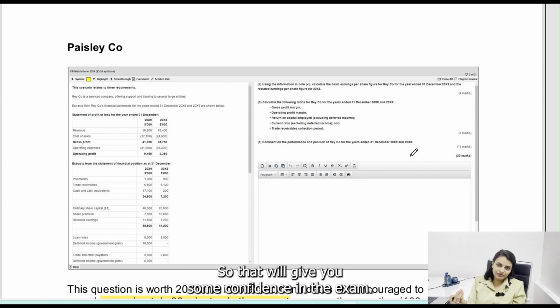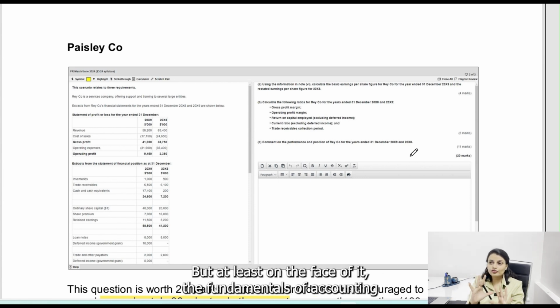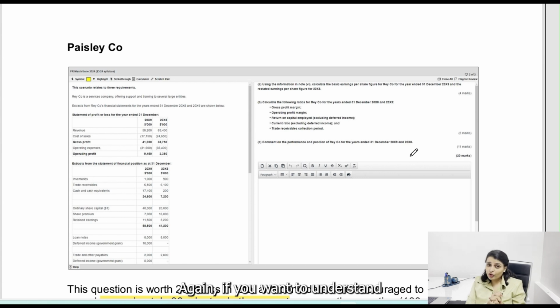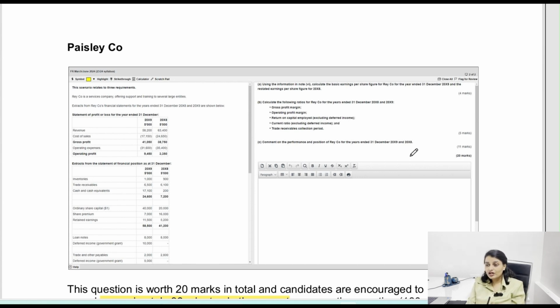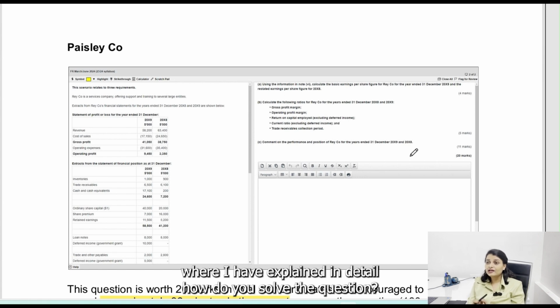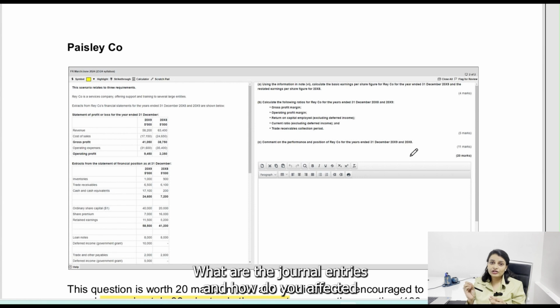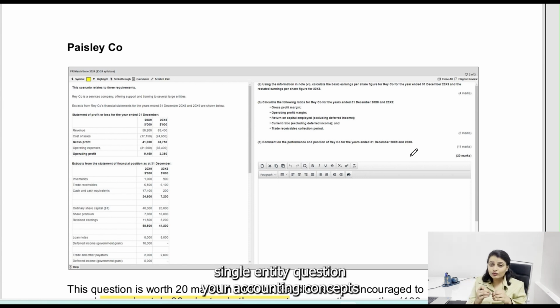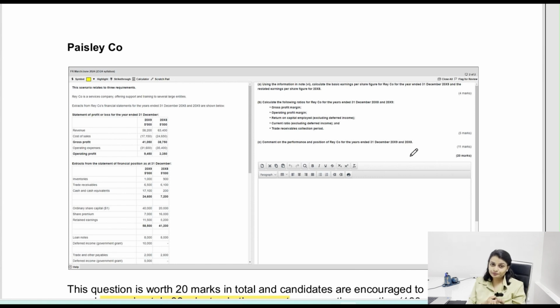So that will give you some confidence in the exam. If your debit and credit is wrong, definitely the answer is wrong. But at least on the face of it, the fundamentals of accounting are not incorrect. Again, if you want to understand how to solve a single entity question, I have already uploaded a video where I have explained in detail how do you solve the question, how do you start from scratch, what are the journal entries, and how do you affect it. Single entity question, your accounting concepts have to be right. Otherwise, you're going to struggle, guys.